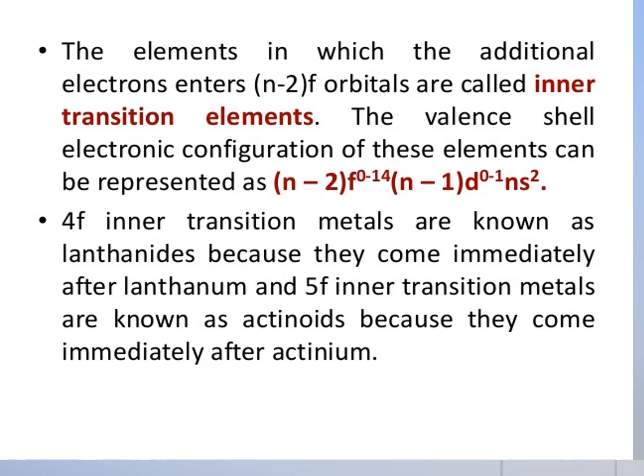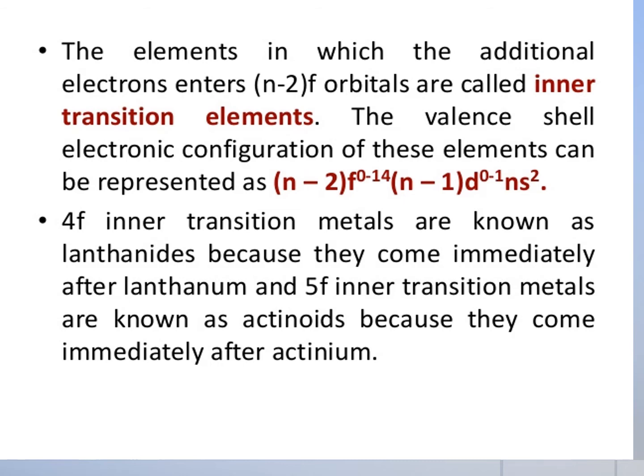If there is a chance of acquiring a half filled or fully filled 3d subshell, it is given priority as they are stable configurations. So the electronic configurations of chromium and copper are given accordingly. The extra stability of half filled and fully filled d orbitals was explained in 11th standard. It is due to the symmetrical distribution of electrons and exchange energy.